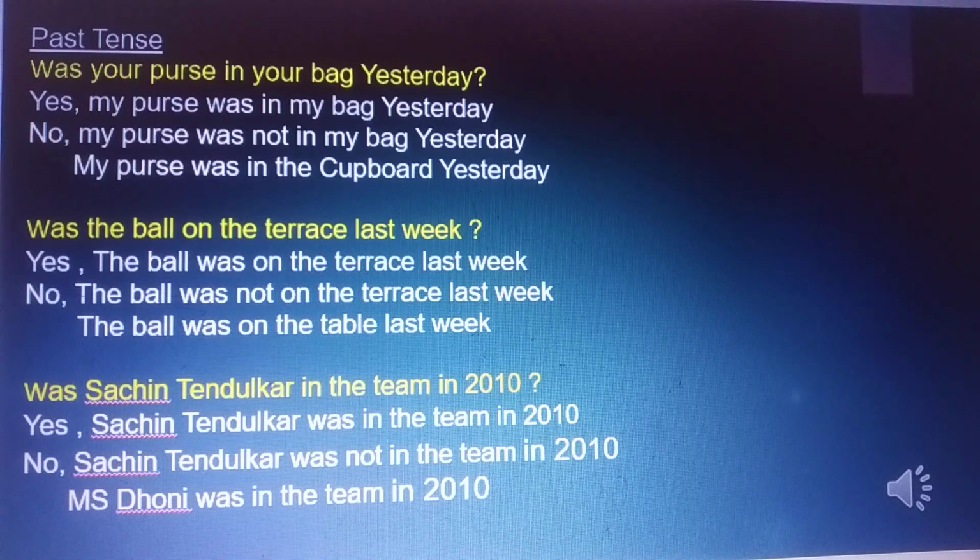Was the ball on the terrace last week? Yes, the ball was on the terrace last week. No, the ball was not on the terrace last week. The ball was on the table last week.